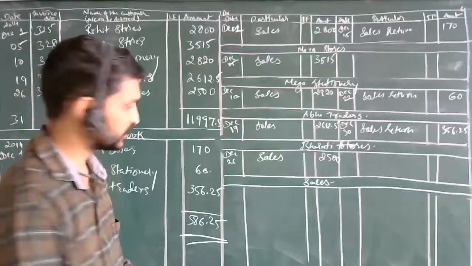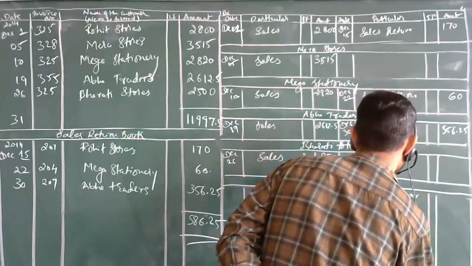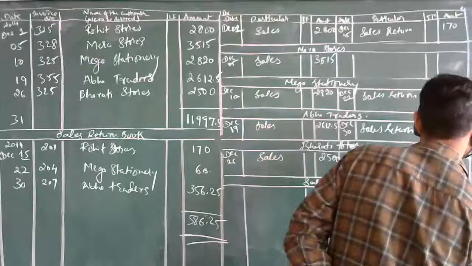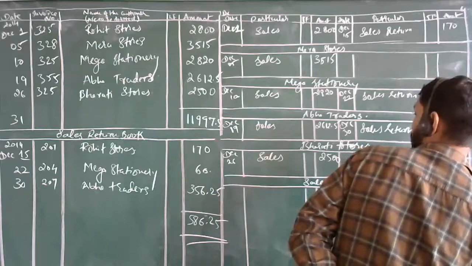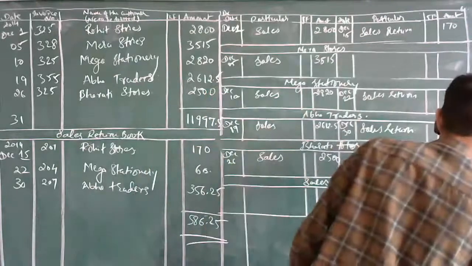Sales. What is the sales entry? Sir, December 31, credit side. Sundries as per sales book. The amount is 11,997.50. So even this got completed.